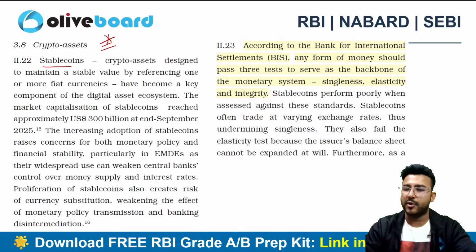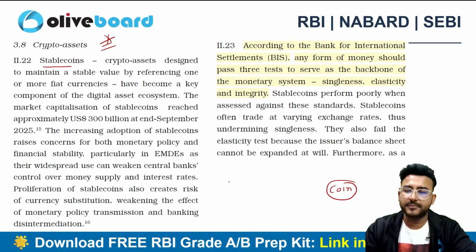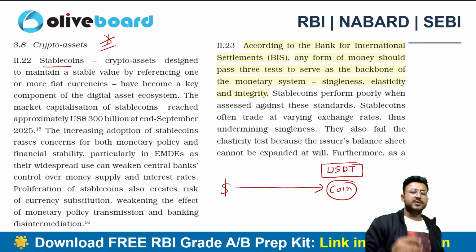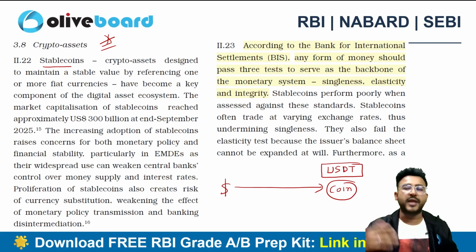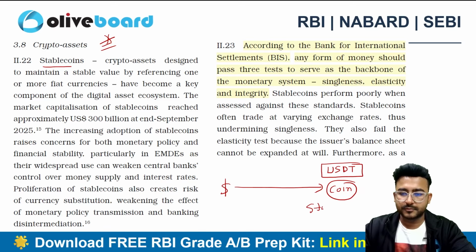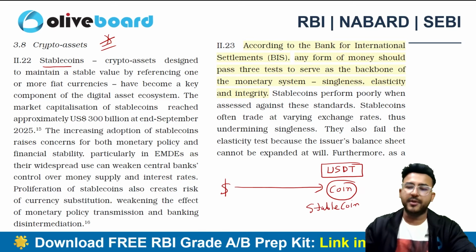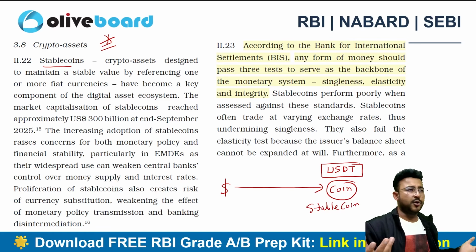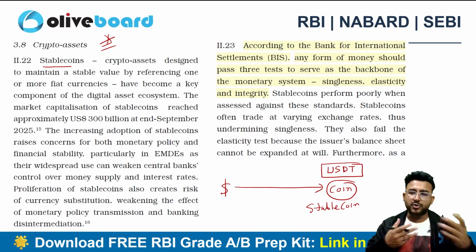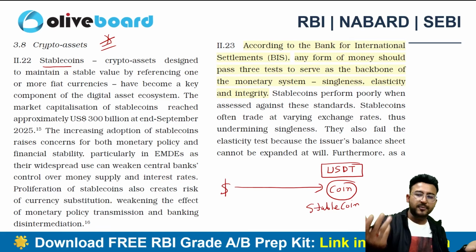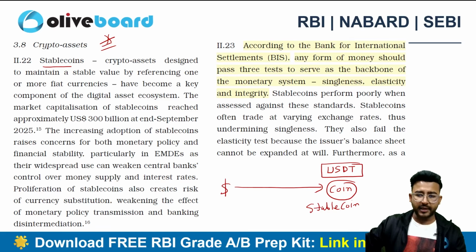So what do you mean by a stable coin, guys? What is the meaning of a stable coin? Say for example, we have a coin, and the coin value is backed by, for example, the US dollar. Like we have in the crypto world, USDT, which we also call Tether, USD Tether, right? It is backed by the US dollar itself. So can I say that this is a kind of stable coin? Why? Because, unlike cryptocurrencies like Bitcoin, Ethereum, Solana, the fluctuation in the value is not that much, right? So I can say that this is a stable coin.